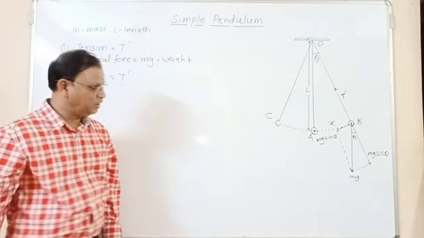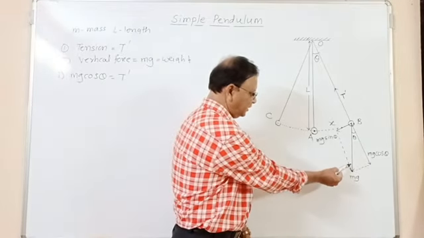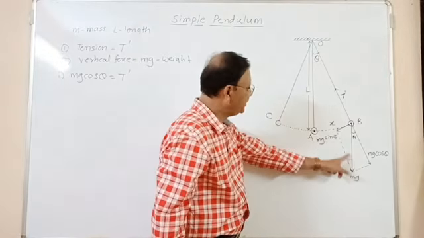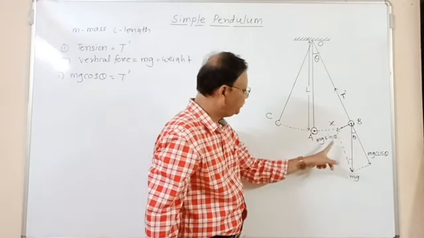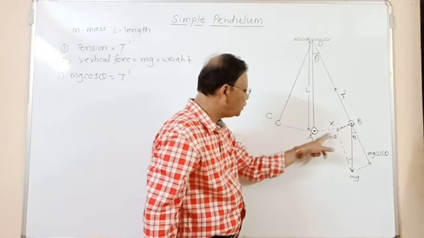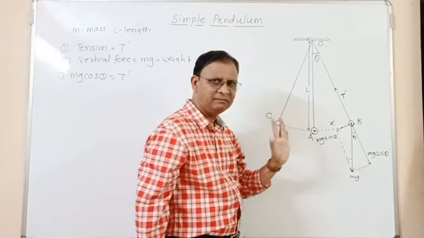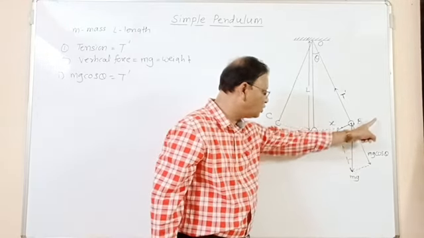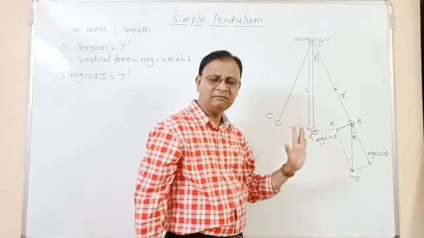Now the second component. As this angle is theta, this angle is also theta here, and this becomes the front side of this triangle, and therefore this component, which is directed from B to A, is mg sin theta. This is unbalanced because there is no force which balances the component mg sin theta.